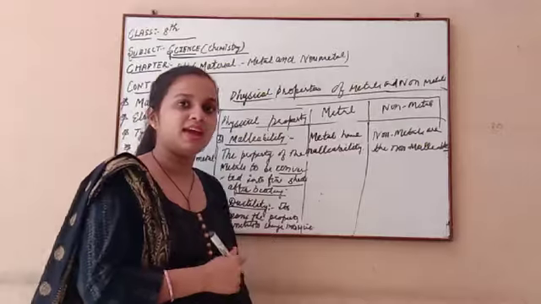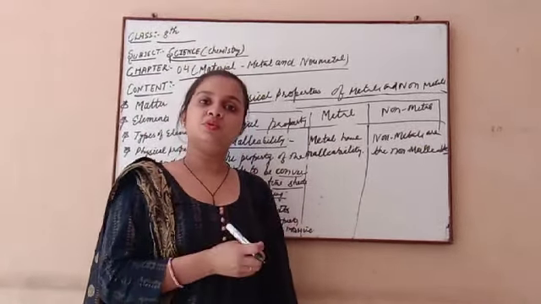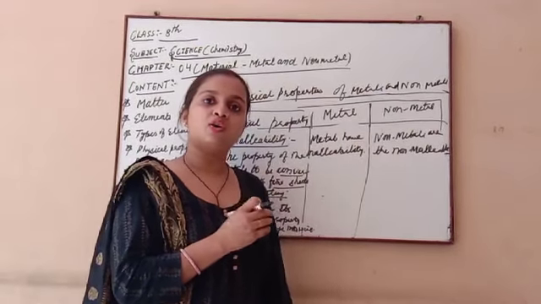You all see the copper wire used in electricity. The electric wire you use in your daily life is made from copper.